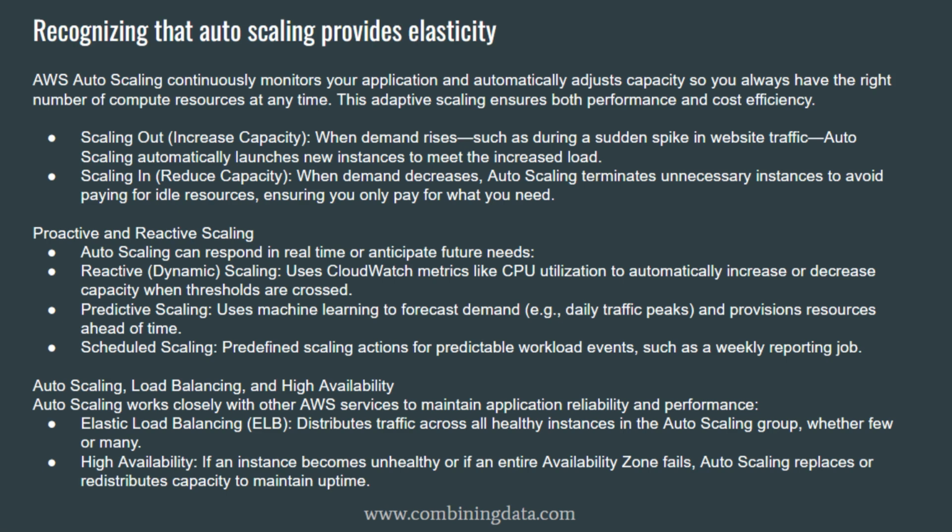AWS provisions capacity before traffic increases. Example: daily traffic spikes every morning, seasonal business patterns. Scheduled scaling. Capacity changes occur at predefined times. Example: increase capacity every Friday night. Reduce capacity after business hours. Exam tip: if the question mentions forecasting or predicting demand, think predictive scaling.